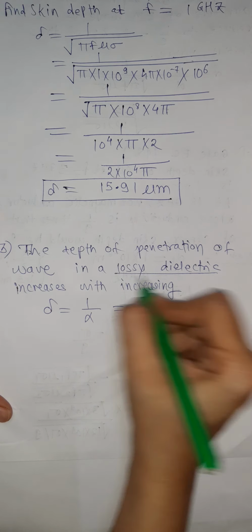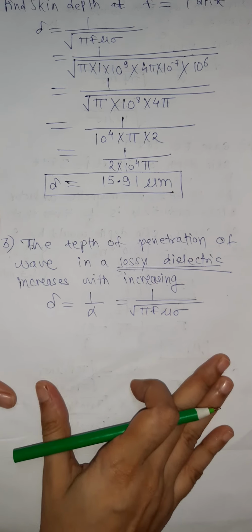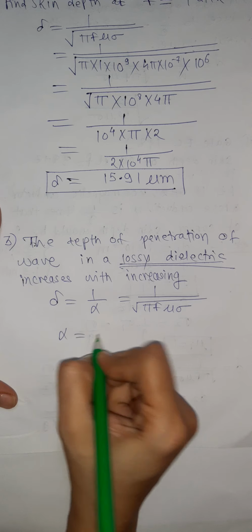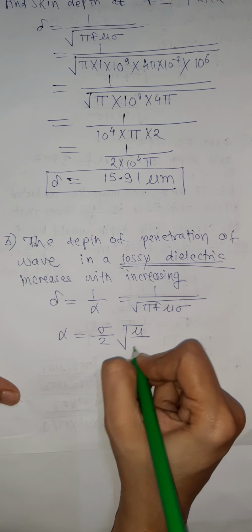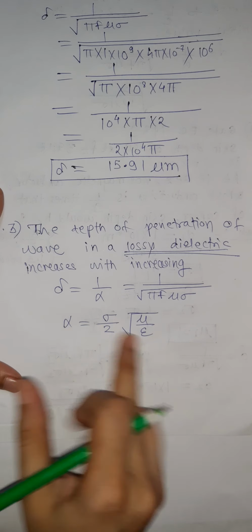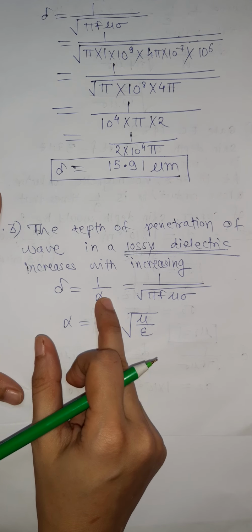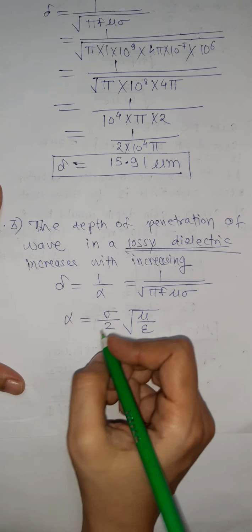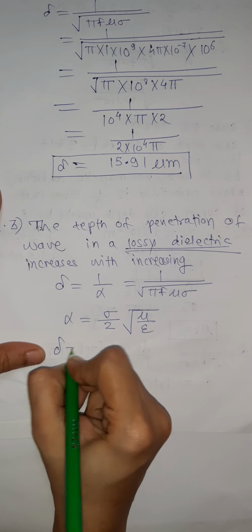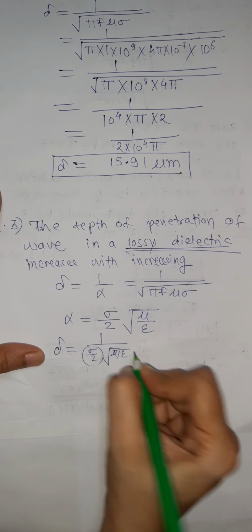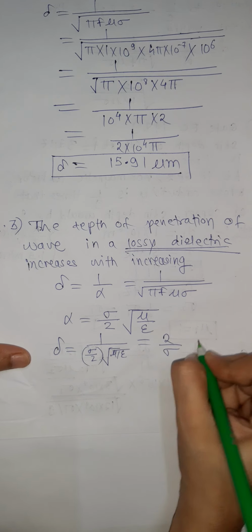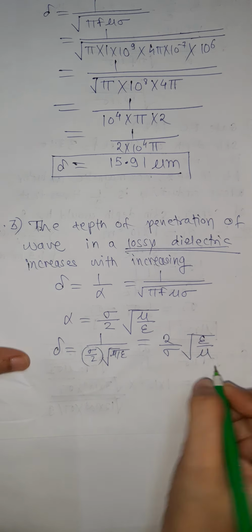And for lossy dielectric we have one expression, alpha is equal to sigma divided by 2 root of mu by epsilon, and delta is equal to 1 upon alpha. So from these two formulas we can easily write delta is equal to 1 upon sigma by 2 root of mu by epsilon. So it will be 2 by sigma root of epsilon by mu.